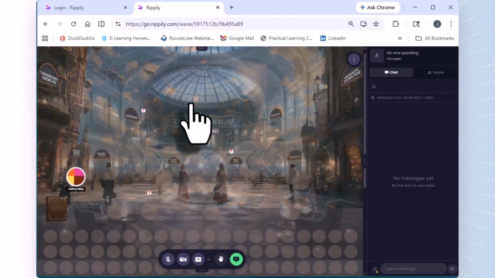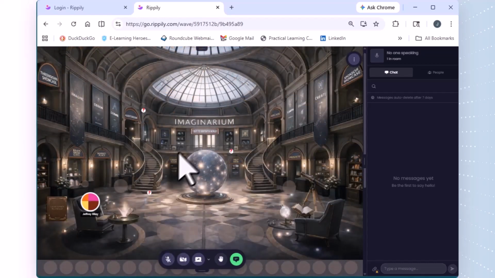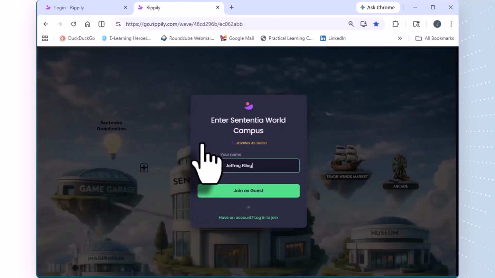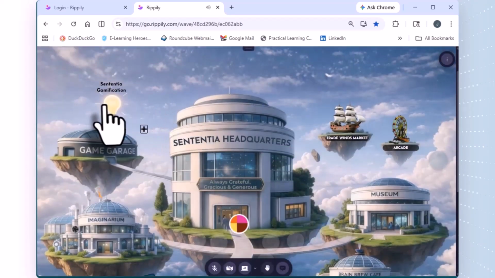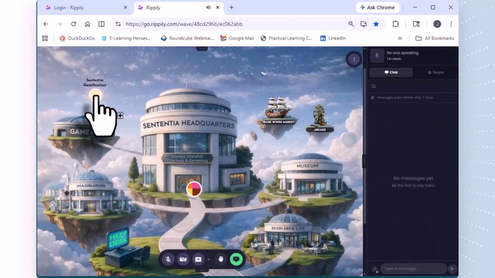We're going to return to the lobby of the Imaginarium, and I'm going to return to the Sententia World campus. Sententia Gamification, this is the website for Sententia Gamification. Game Garage, this is where we have 2 events a month with presentations about gamification and all kinds of other topics. Imaginarium, of course, we visited. The help desk is just that. It's a place for you to go to get questions answered.